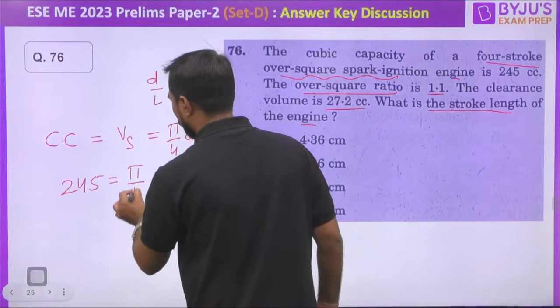Yes, my dear, pi by 4 into what is the diameter? Diameter, what we need to find? Stroke length. So can we write from here? Diameter will be equal to 1.1 into L square into L. Is it or not? This is the cubic capacity of a single cylinder engine.